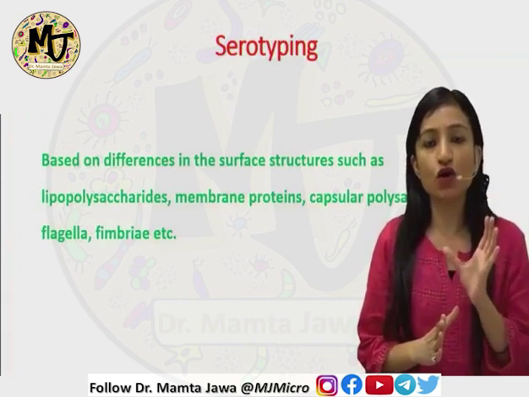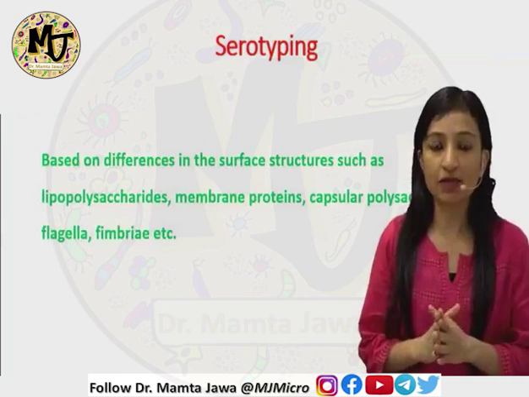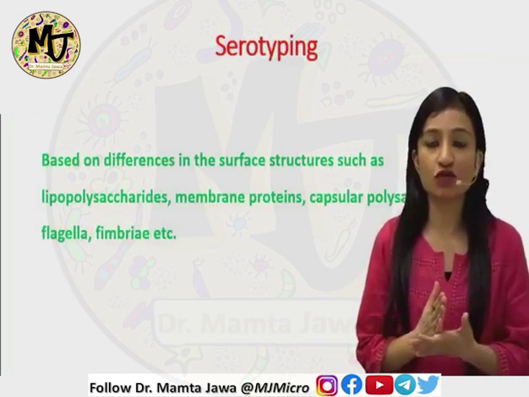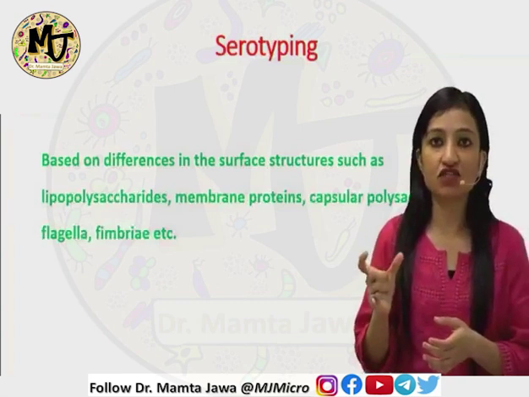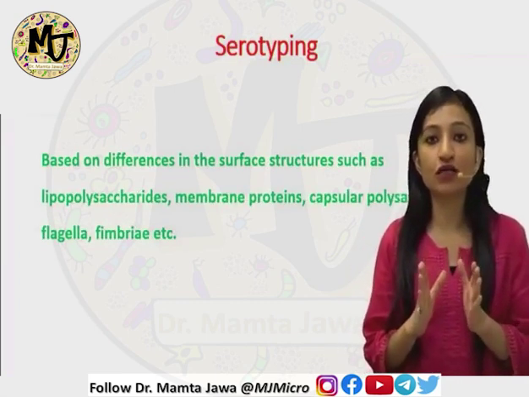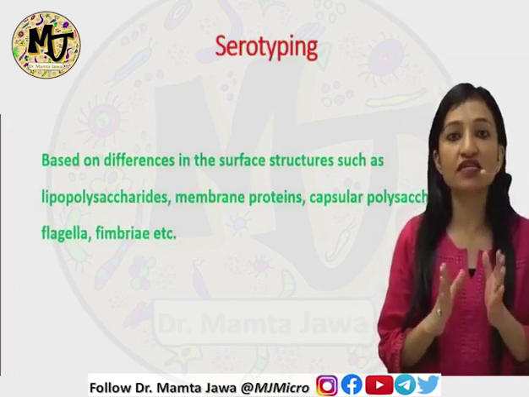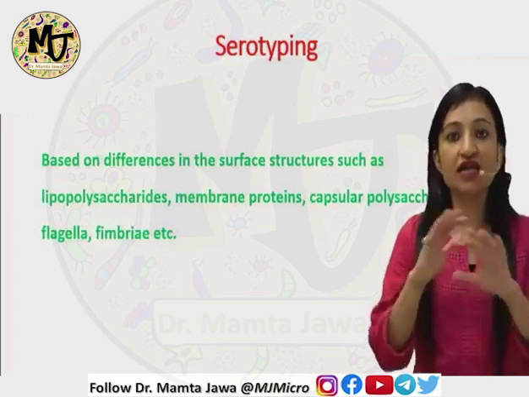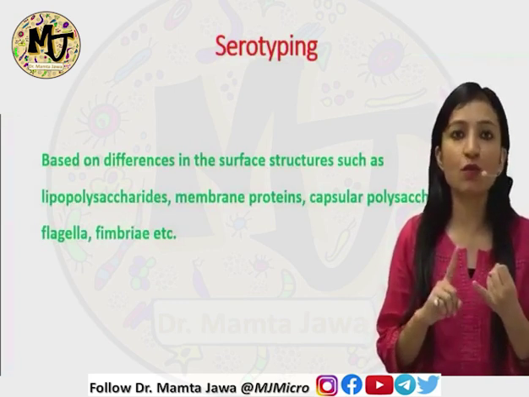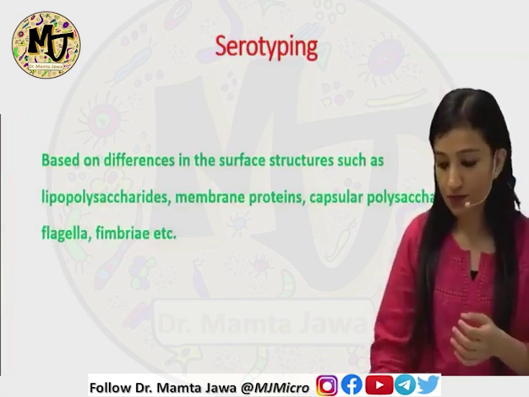A very important or common kind of phenotypic method is serotyping. Now, if we dissect this word serotyping, what do we understand from this? Typing means classification and sero means surface. So, serotyping is a kind of phenotypic method of classifying microorganisms based on the differences in the surface structures decorated on the surface of microbes like certain membrane proteins, lipopolysaccharide, capsular polysaccharide, flagellae, fimbriae, etc.